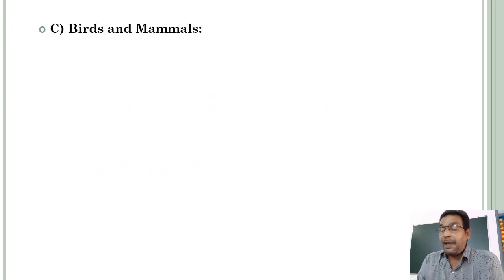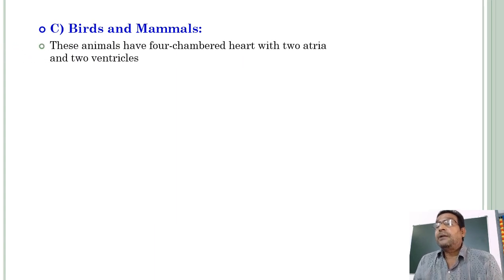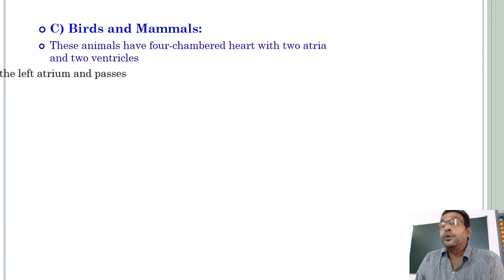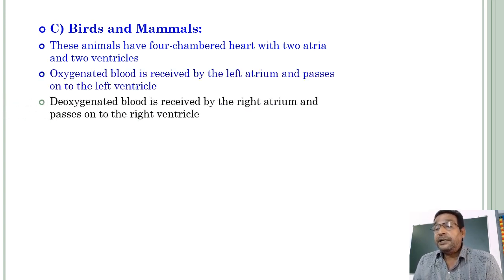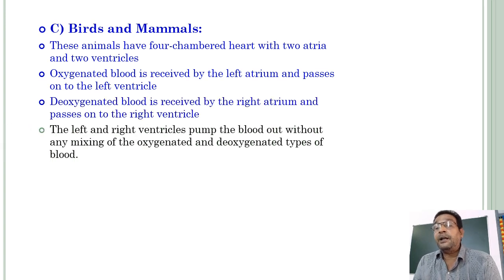What about birds and mammals? These animals, including human beings also, have a four-chambered heart with two atria and two ventricles. Oxygenated blood is received by the left atrium and passes on to the left ventricle. Deoxygenated blood is received by the right atrium and passes on to the right ventricle.